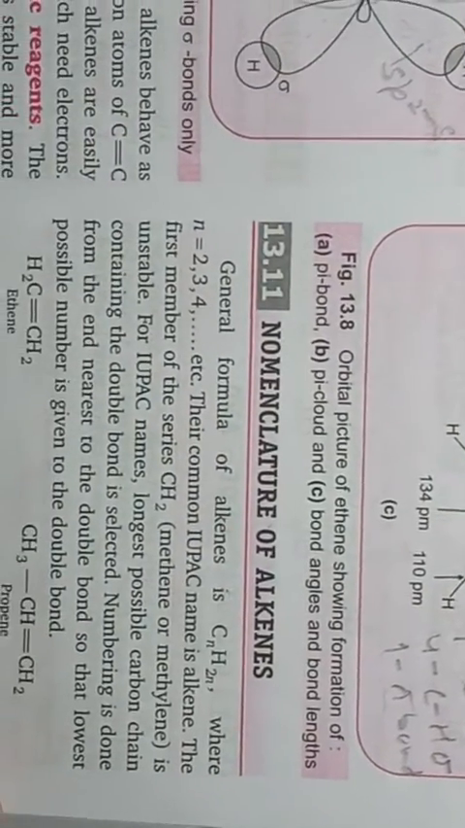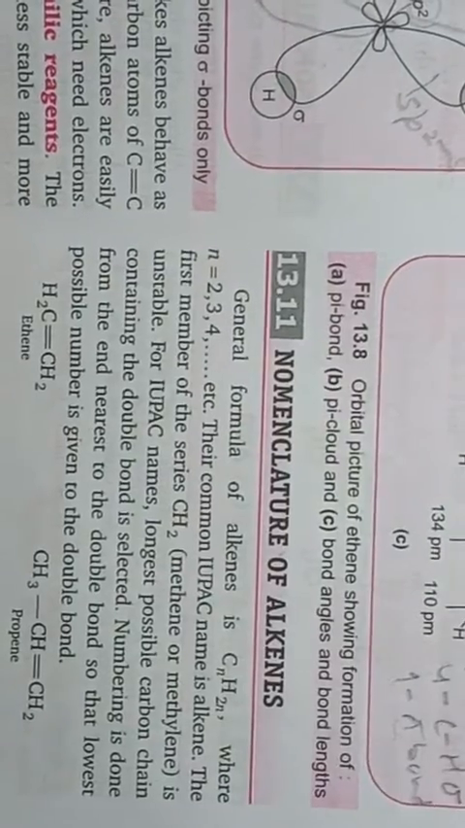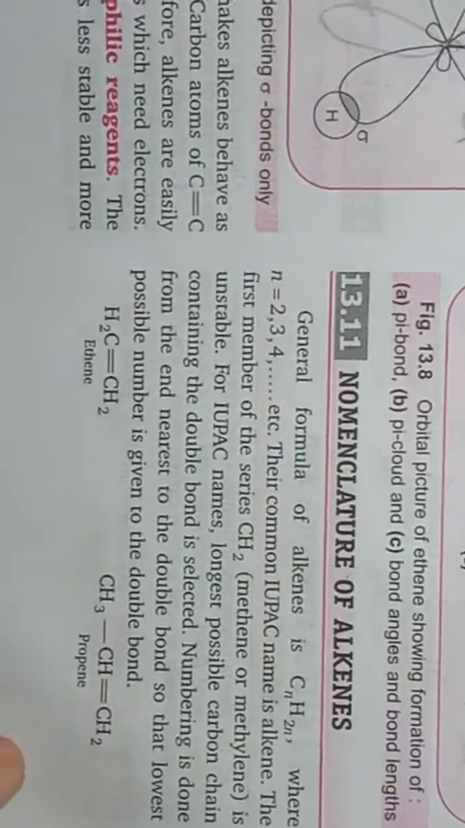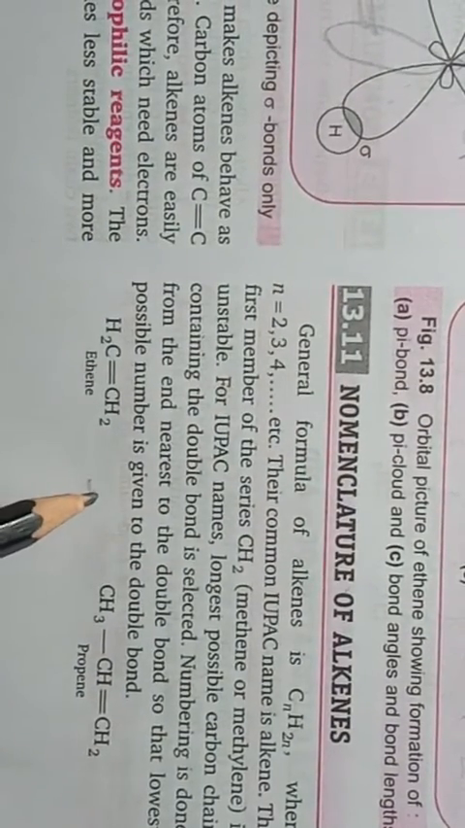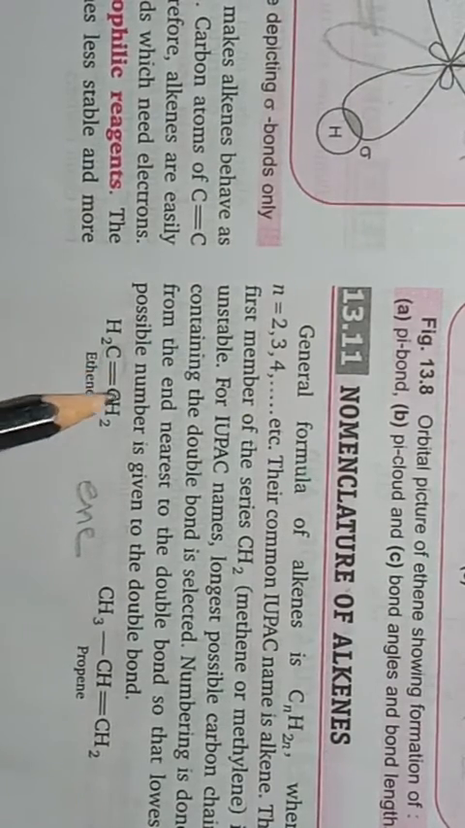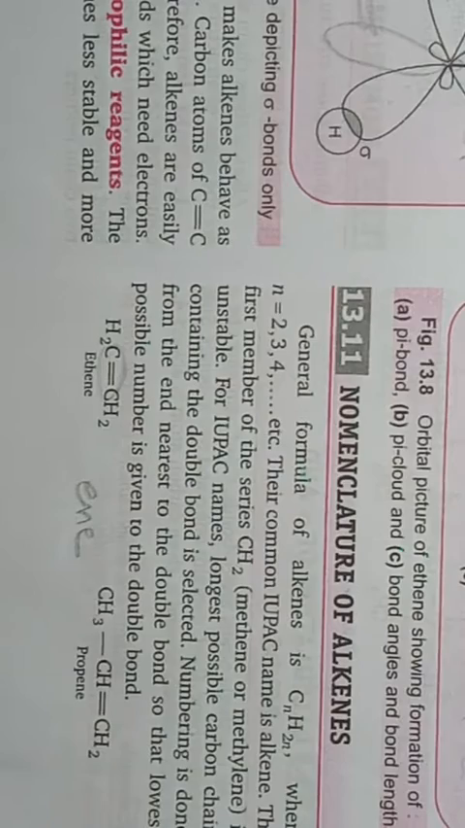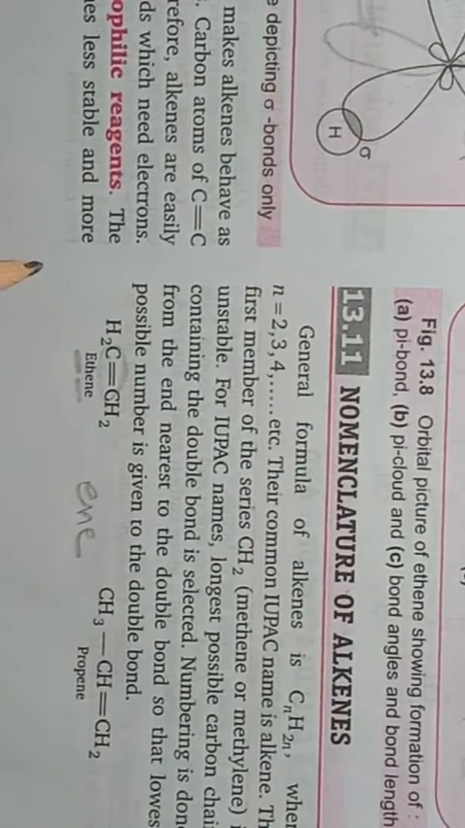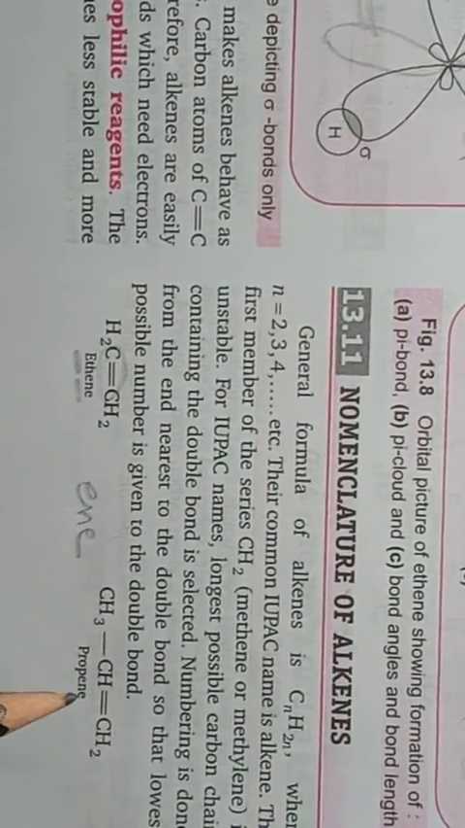Then after this, nomenclature. According to IUPAC, all alkenes are named with the suffix "-ene", and in alkenes the functional group is the C=C double bond. So for an alkene of 2 carbons, the root word will be eth and the suffix will be "-ene", giving ethene. This will be propene. In the same way, on the next page a few more examples are given.